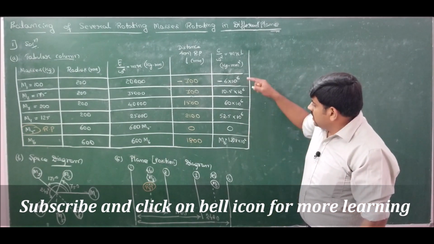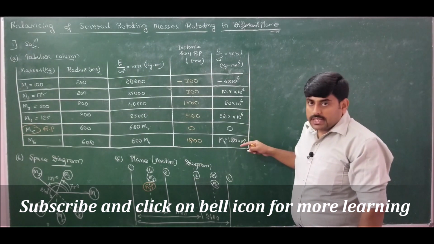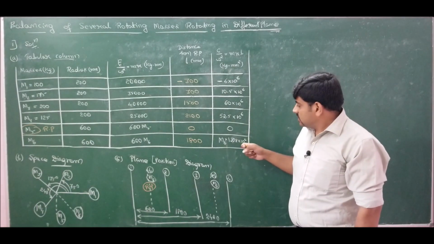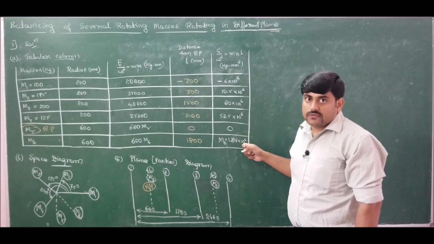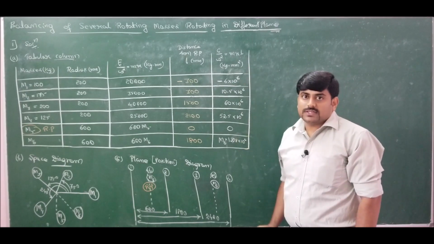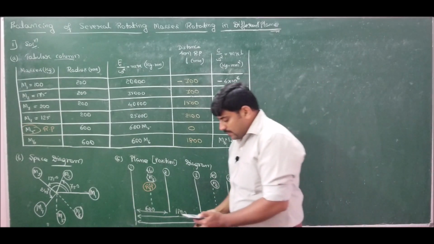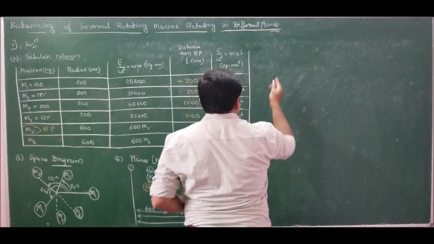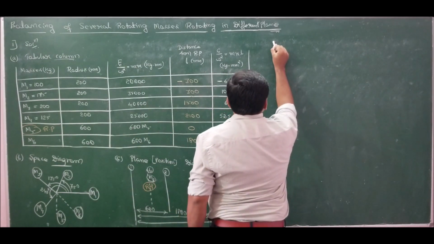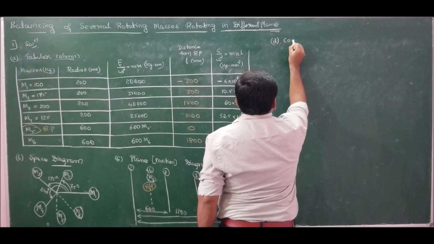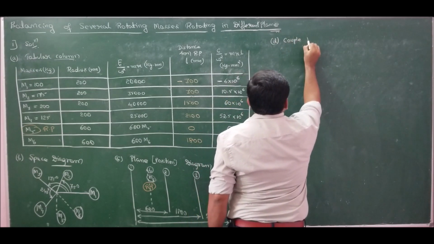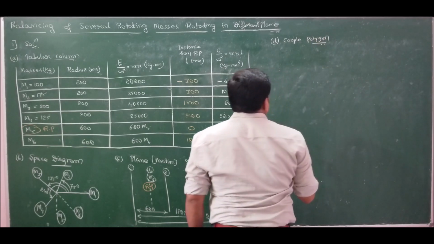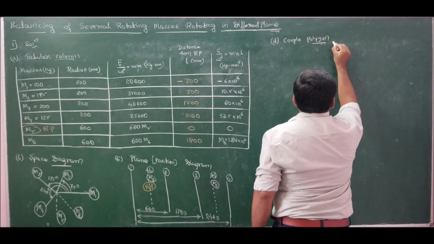Next, if you observe the couple polygon table, we have only one magnitude as well as one direction unknown. So there are two unknowns in couple polygon, so therefore I should go for couple polygon first. So let us complete the problem. If I go for couple polygon, I should choose a suitable scale. Next is step D, that is couple polygon.